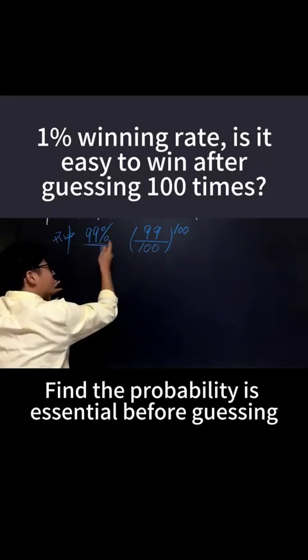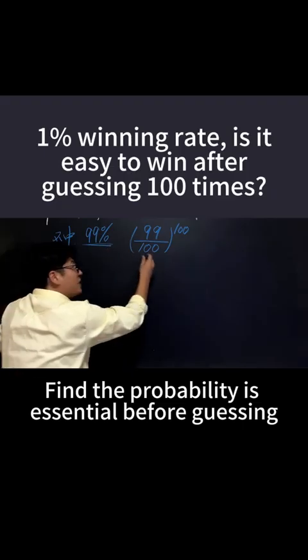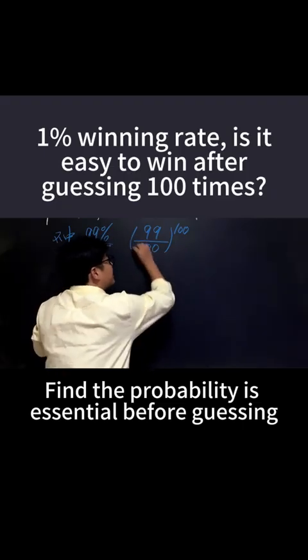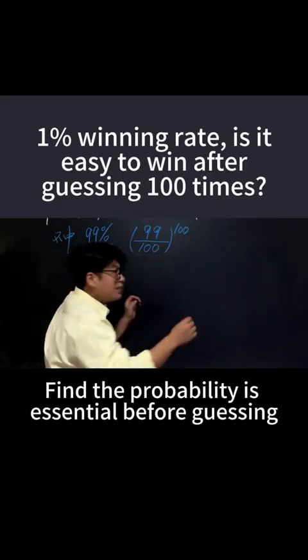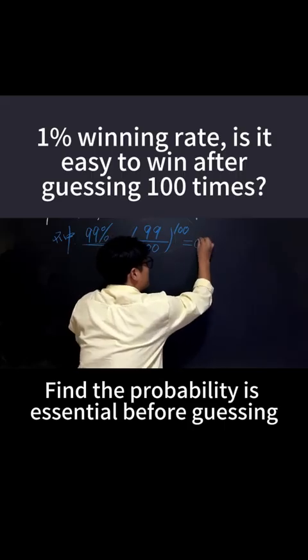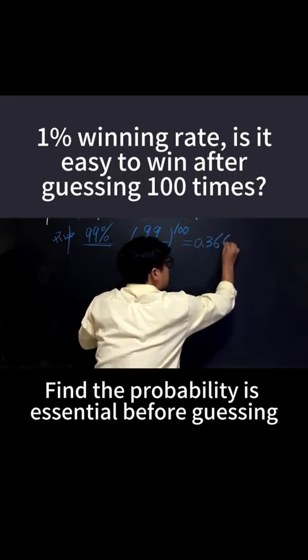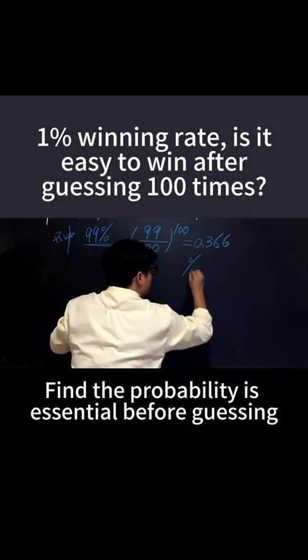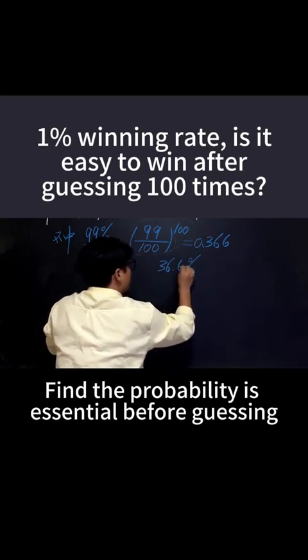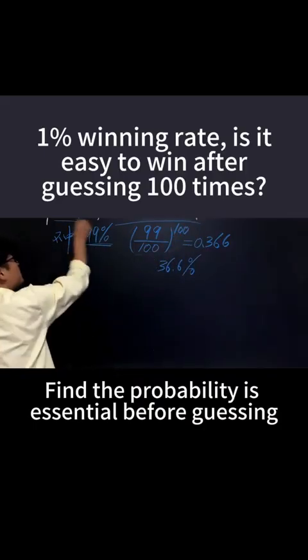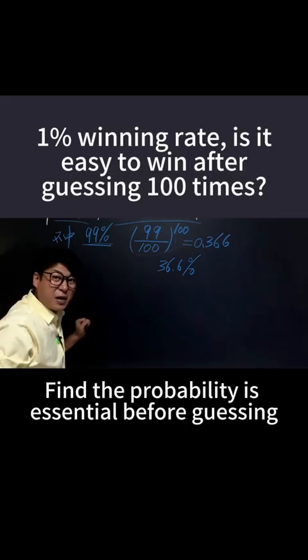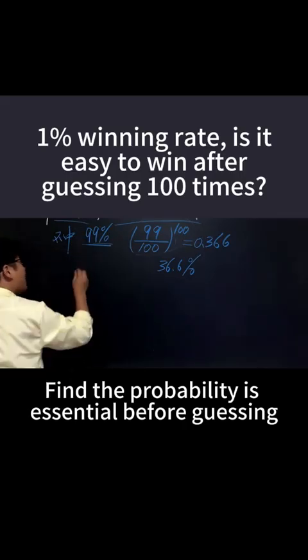Some students might ask, what exactly is this probability? You can all calculate it. This probability is roughly 0.366, which means there is a 36.6% chance that you will not win at all. Got it? Do not assume that just because the winning rate is 1 in 100, you will definitely win if you guess 100 times. That is the issue here.